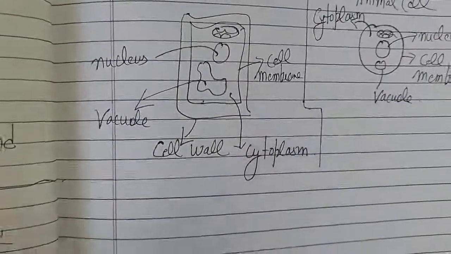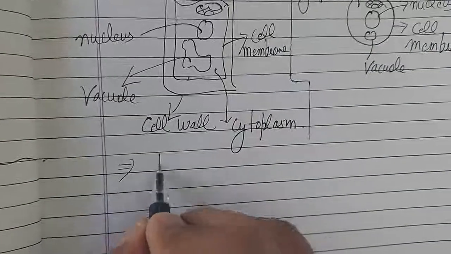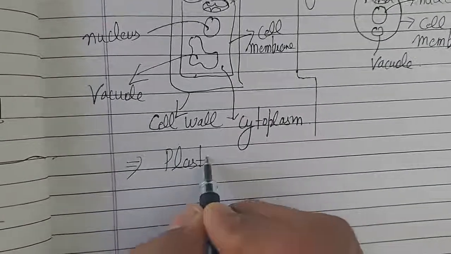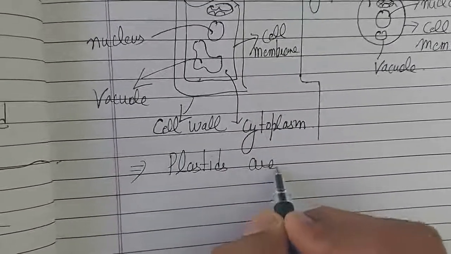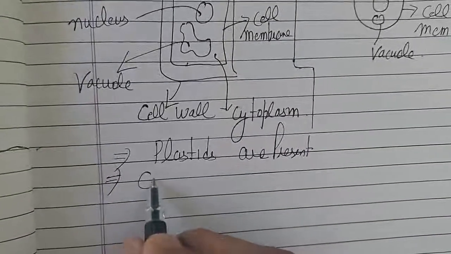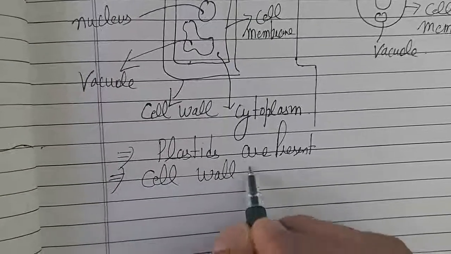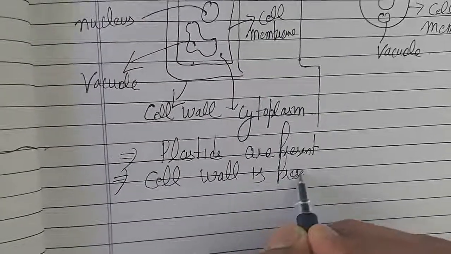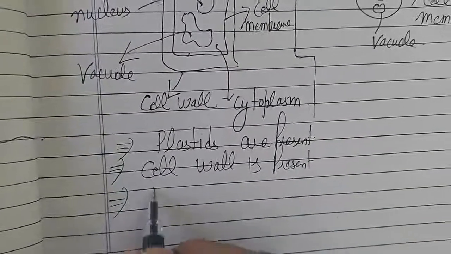I've already told you in the plant cell the plastids are present, the cell wall is present, and third, the vacuole is bigger.